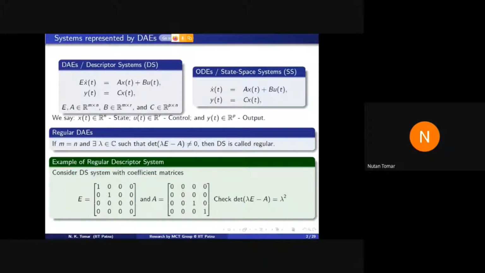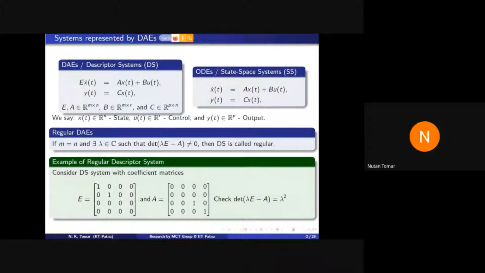On the other hand, a combination of some ODEs and algebraic equations can be mathematically represented by E x dot is equal to Ax plus Bu. And this is a system of DAEs, I repeat, differential algebraic equations. Any system of DAEs can be written in this form.